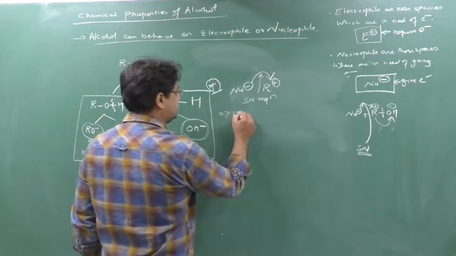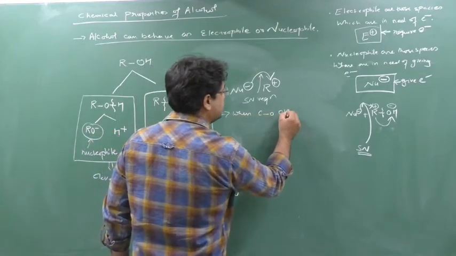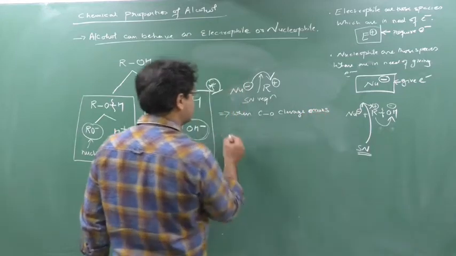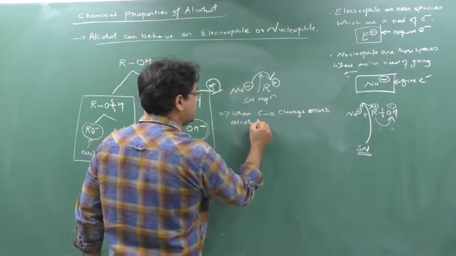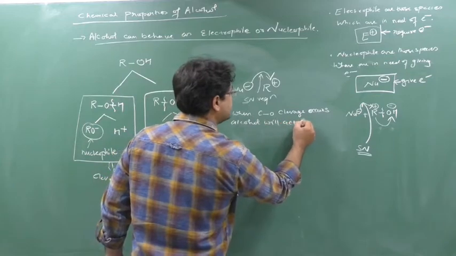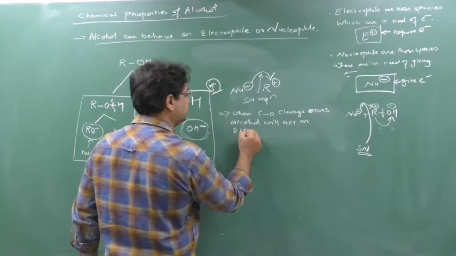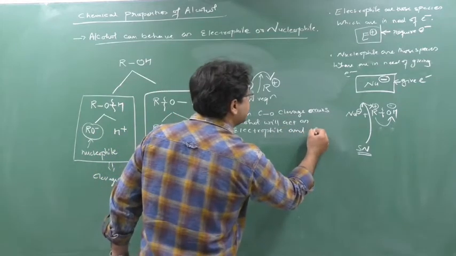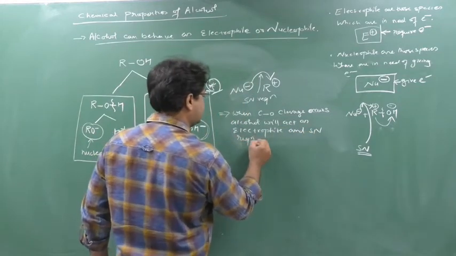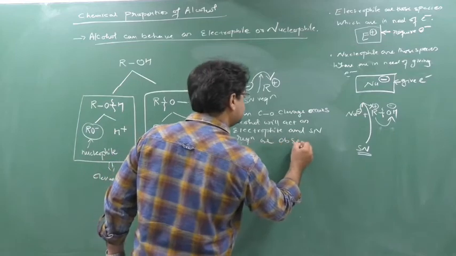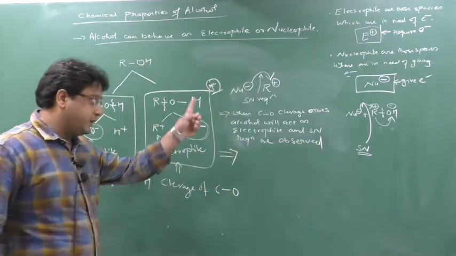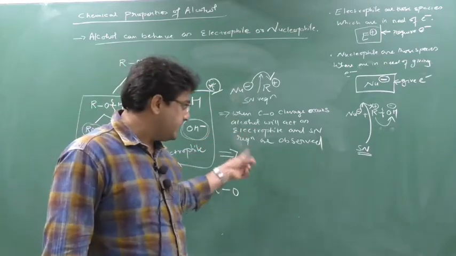So when CO cleavage occurs, alcohol will act as electrophile, and SN reactions are observed. Okay. Now there is one important another key point. The first key point is this, for MCQ, for your NEET point.